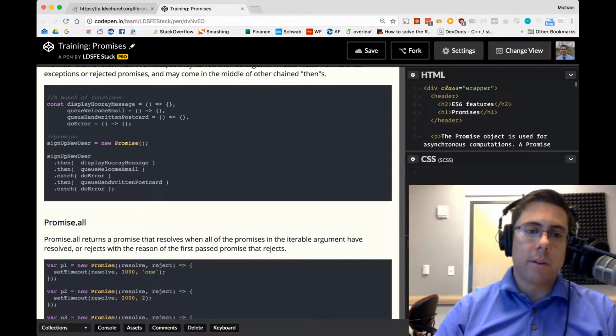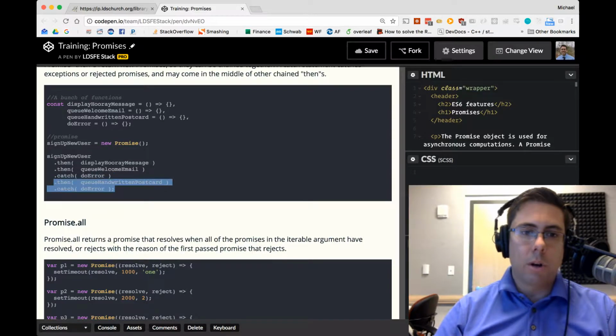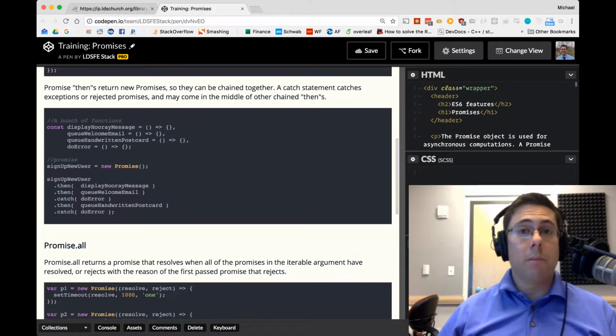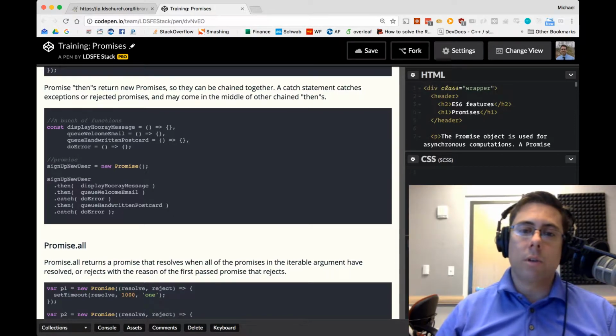After those are done, we want to send a handwritten postcard. That's definitely going to be asynchronous, and we want to catch any error after that happens. So in this model, our welcome email could fail, but our handwritten postcard would still be called and could still be successful. So this is a powerful pattern because it allows us to deal with many different